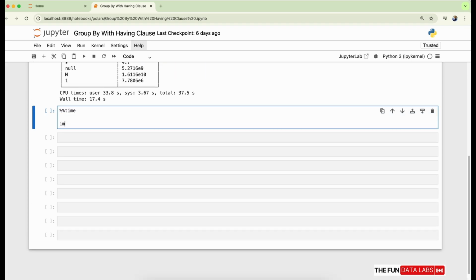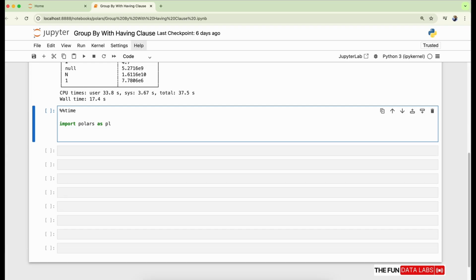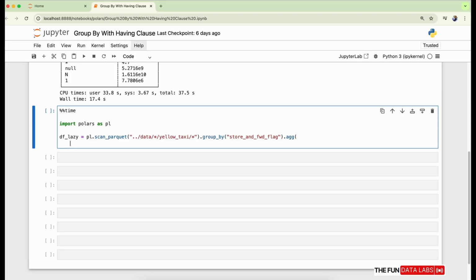Let's go to the next cell, import polars as pl. We need to scan all the files, so we are using the pl.scan_parquet method. And let's give our file path. We are taking over a billion records, in the same case last 13 years of data with the group by function. Here I can provide the store_and_fwd_flag column as a parameter, and now the .agg function to give the column name on which we want to apply the aggregate function. We can provide multiple columns in this. If we want, we are taking total_amount for now and the .sum function as the aggregate function.